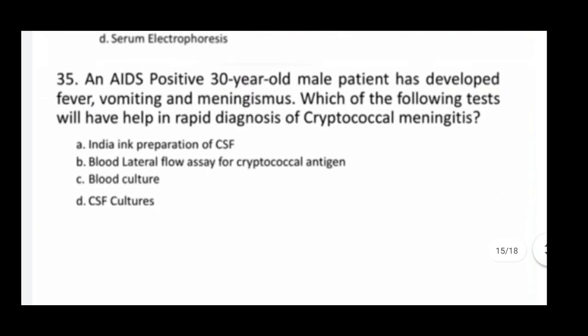Next one. An AIDS positive 30-year-old male patient has developed fever, vomiting and meningismus. Which of the following test will help in rapid diagnosis of cryptococcal meningitis? So here correct answer is B, blood lateral flow assay for cryptococcal antigen.